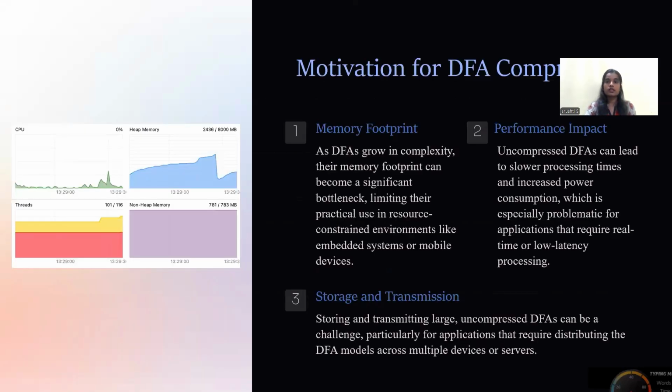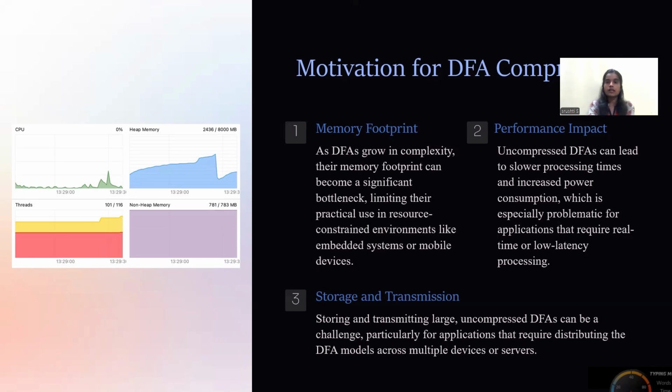Motivation for DFA compression: memory footprint, performance impact, and storage and transmission. The memory footprint: as DFAs grow in complexity, their memory footprint can become a significant bottleneck, limiting their practical use in resource-constrained environments like embedded systems or mobile devices.